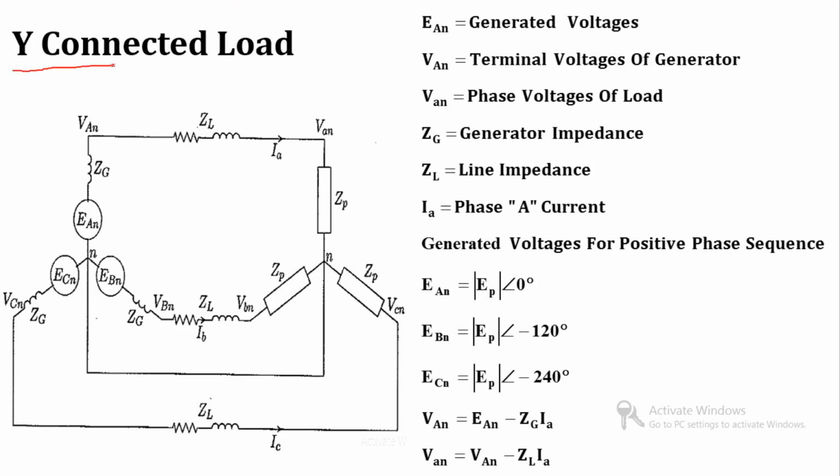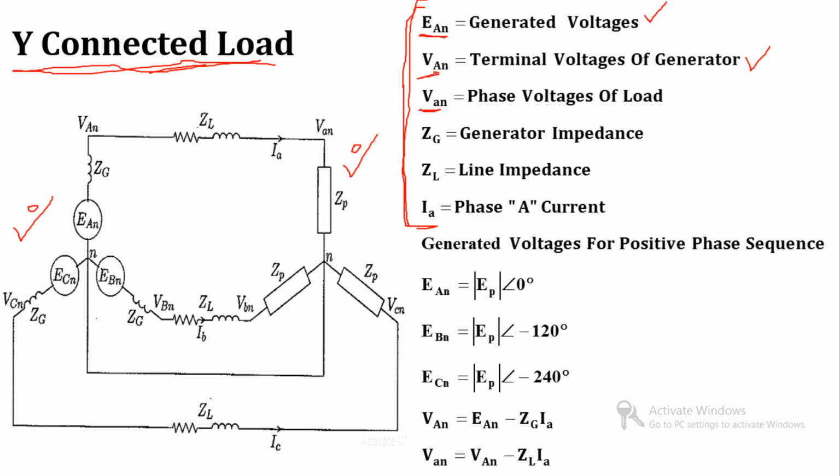Now let's consider the second point, that is the star connected load. We are going to use the star connected generator and consider the case with a star connected load. This is the notation we are going to use to analyze it. We use EAN for the generated voltage, and capital VAN for the terminal voltage of the generator.